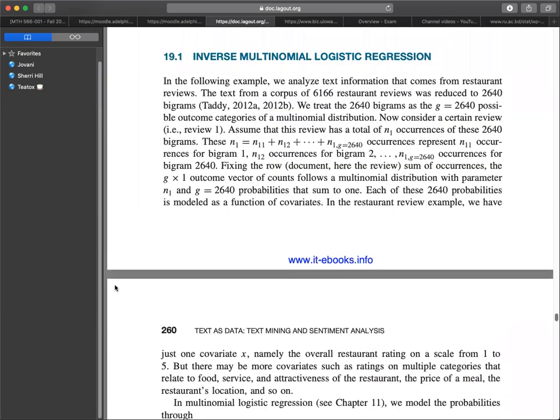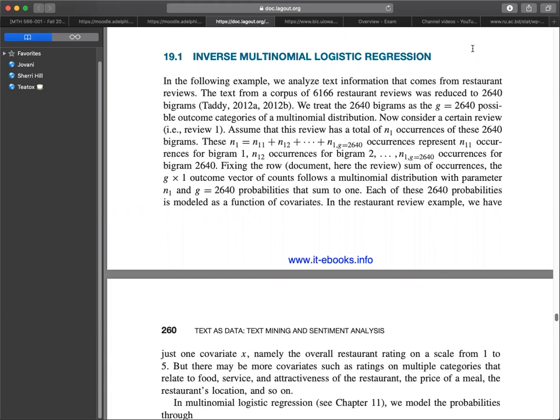Section 19.1, the inverse multinomial logistic regression. In the following example, we analyze text information that comes from restaurant reviews. The text from a corpus of 6,166 restaurant reviews was reduced to 2,640 bigrams. We treat the 2,640 bigrams as the G possible outcome categories of a multinomial distribution. Each of these 2,640 probabilities is modeled as a function of covariates.